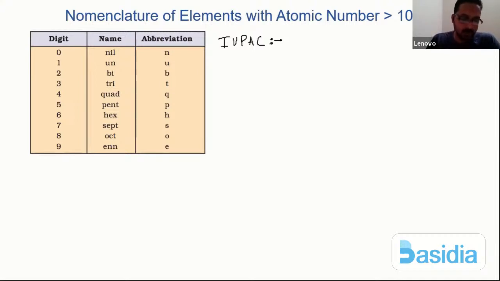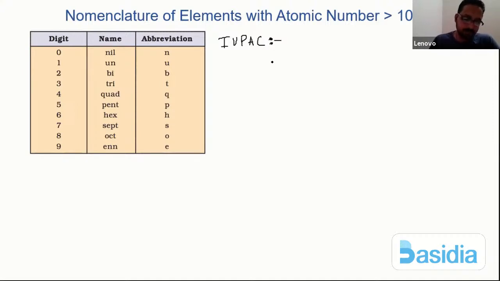Even in your theory exams, they may ask you what is IUPAC. It is the International Union of Pure and Applied Chemistry, correct? So this is what we mean by IUPAC. Only they have the authority, and according to them we have to name the elements.